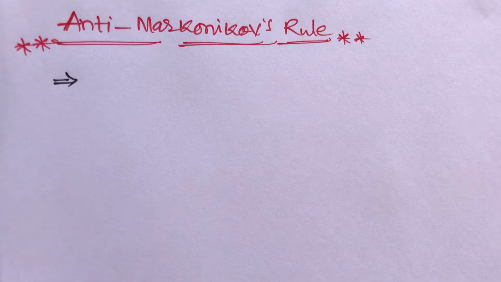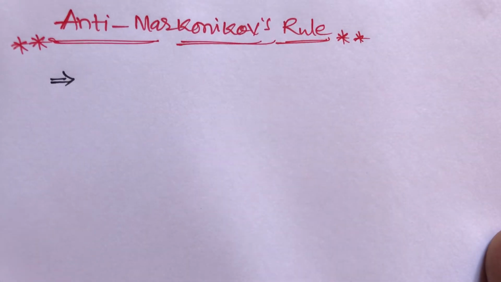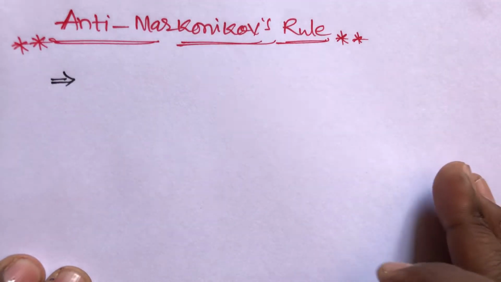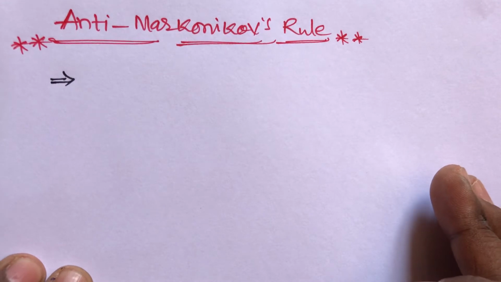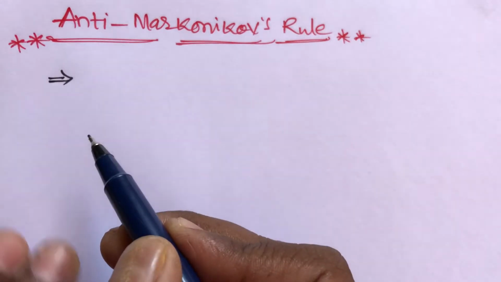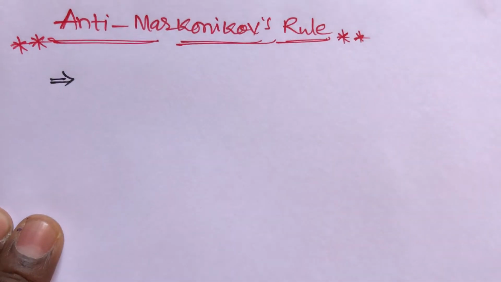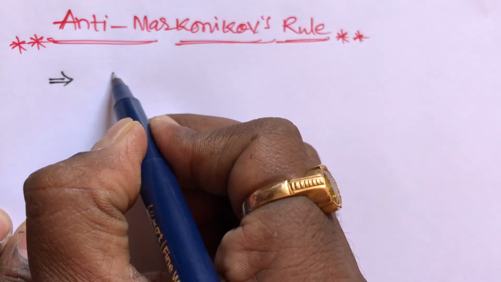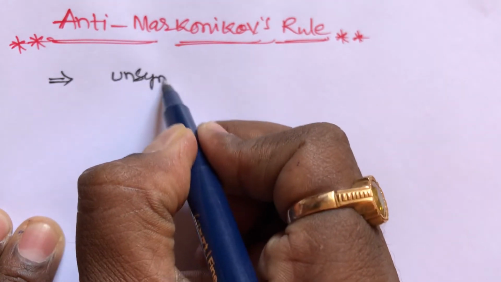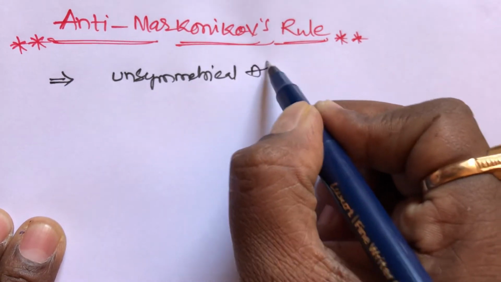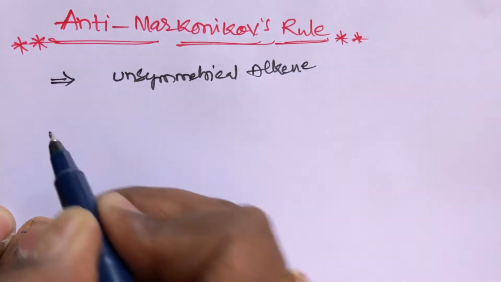Students, now the most important topic, that is the anti-Markovnikov rule. What are the conditions? The anti-Markovnikov rule, or Kharasch rule, or peroxide effect, all are the same. What is the first condition for the anti-Markovnikov rule? The compound should contain an unsymmetrical alkene.